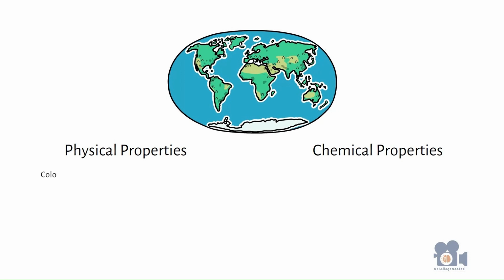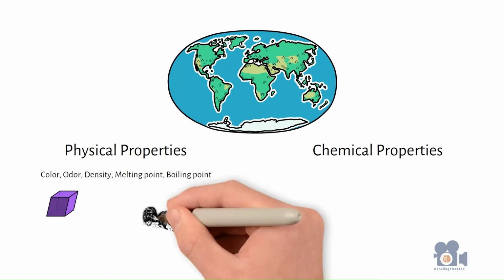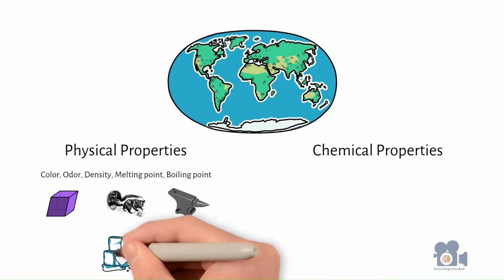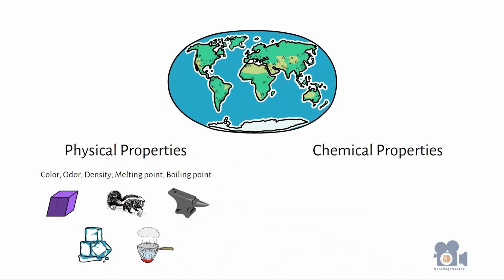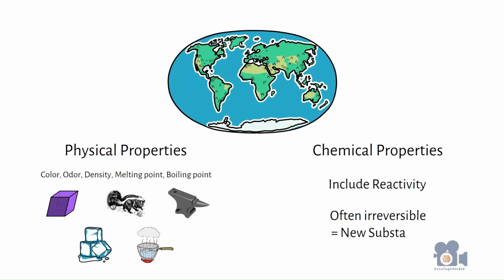Examples include color, odor, density, melting point, and boiling point. Each of these examples include a physical change of the substance in which the appearance might change, but the chemical composition stays the same. Chemical properties can only be detected through changes in the matter and include the reactivity of a substance. These changes are often irreversible, meaning that you now have a new substance.